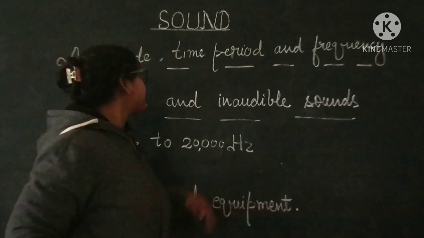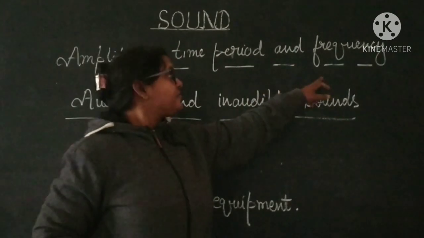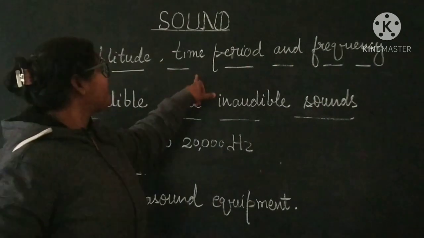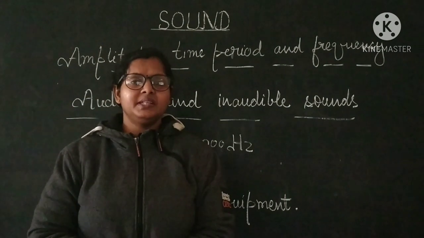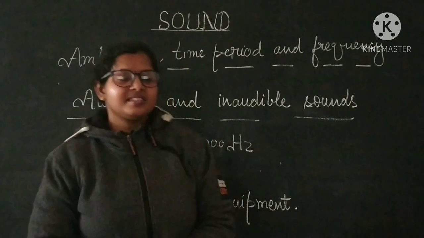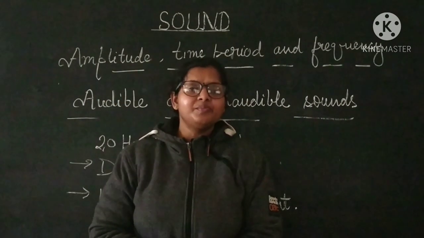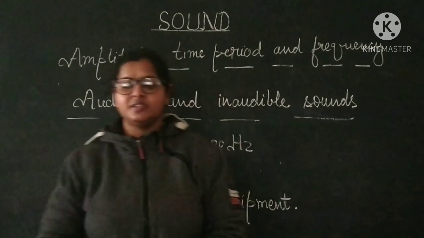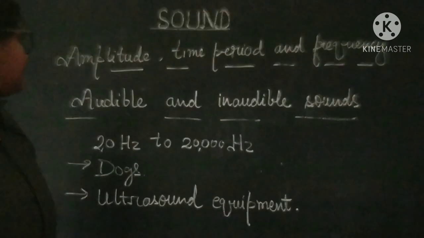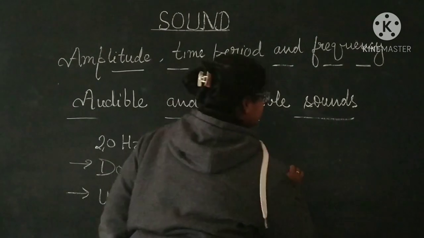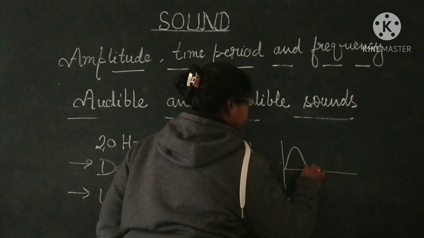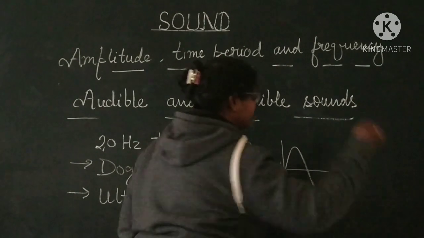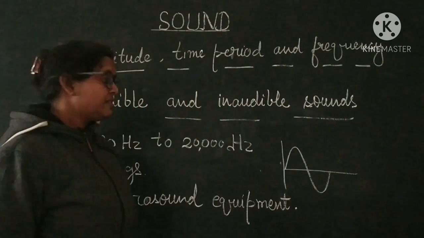Students, we have discussed the amplitude and frequency. One more term we have to discuss is the time period. What is time period? Time period is the time taken for completing one oscillation. For example, if it is here, this one is the new position and this one is one oscillation.